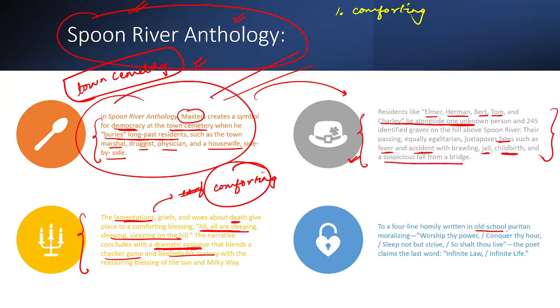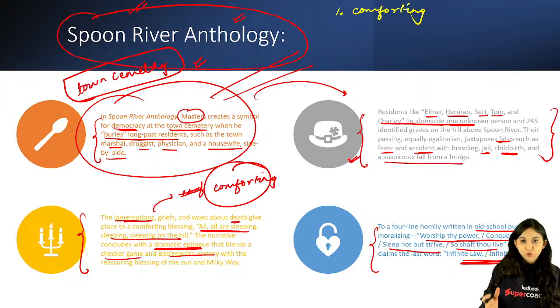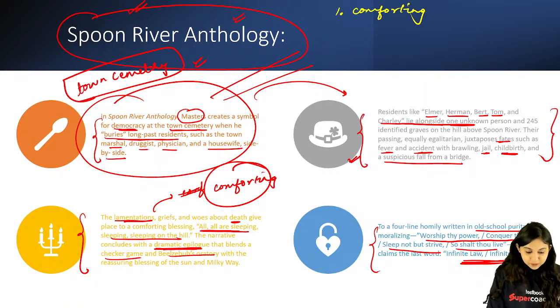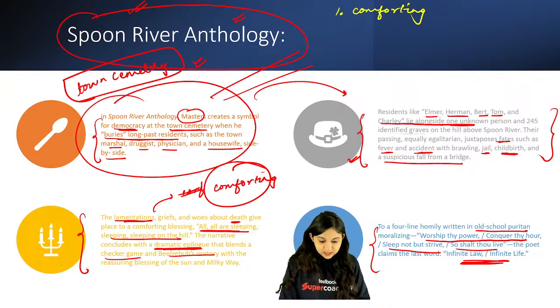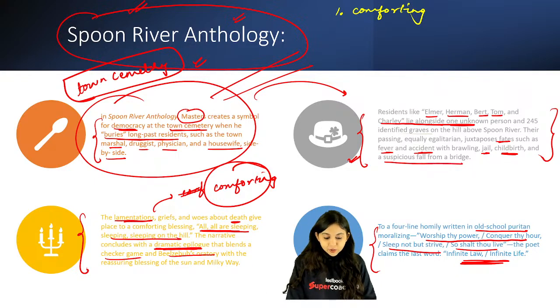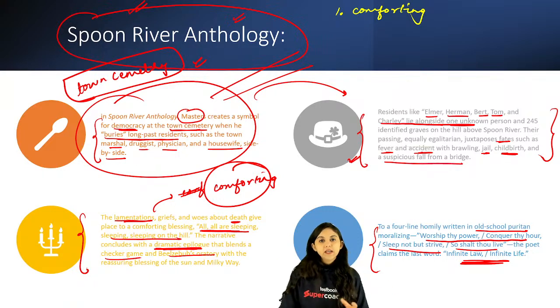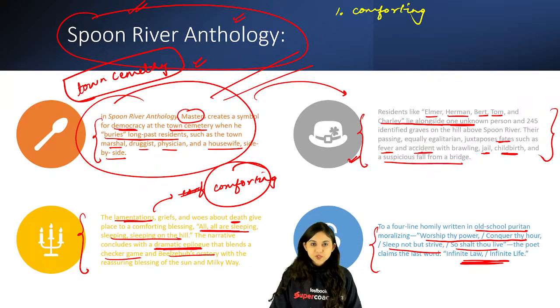ठीक है, अब ये देखिए, old school Puritan moralizing में लिखा गया है ये lines. ठीक है, Worship thy power, conquer thy art, sleep not but strive, so shalt thou live, right? So again, infinite law, infinite life. So at the heart of it, as we started, remember when we even started looking at American poetry via YouTube sessions, हम लोगों ने क्या कहा था कि Anne Bradstreet जो है, she's also a person who's coming in. I'll probably come at the middle so that you'll be able to see all of this, right? She's also a person who's coming, and she's having those Puritan ethos all together. तो ये Puritanism का जो aspect है, ये कहीं ना कहीं रहता ही है. That is what you are able to see over here.